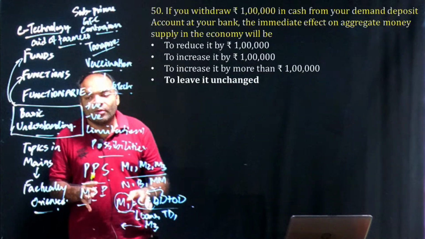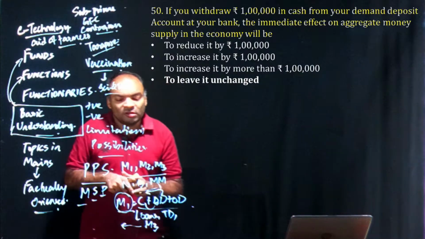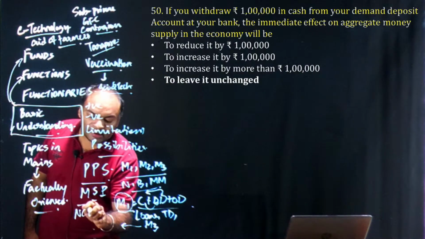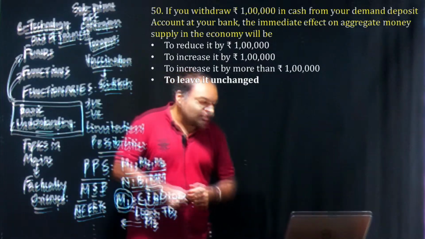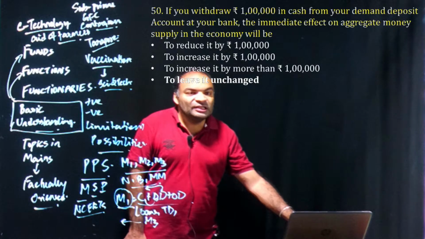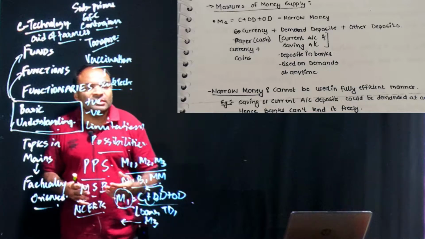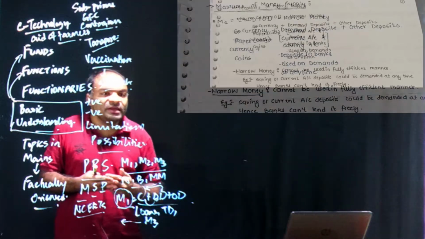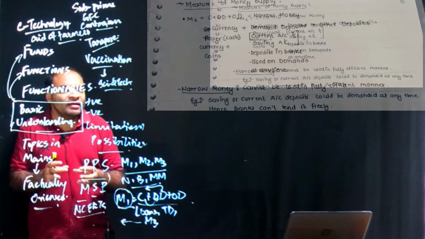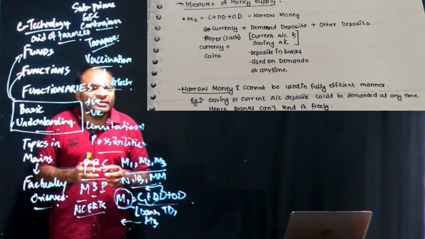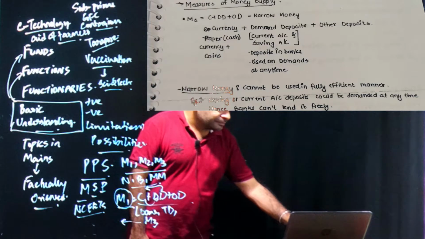So if we are very clear about a basic understanding of the banking process of money creation, although this has also been covered by the NCERT macro book. So the correct answer here would be D, which is to leave it unchanged. Again, as we discussed in class, the basic concepts of M1, M2, M3, narrow money and broad money. M1 is called narrow money because there is no impact or minimal impact on the change in money supply.